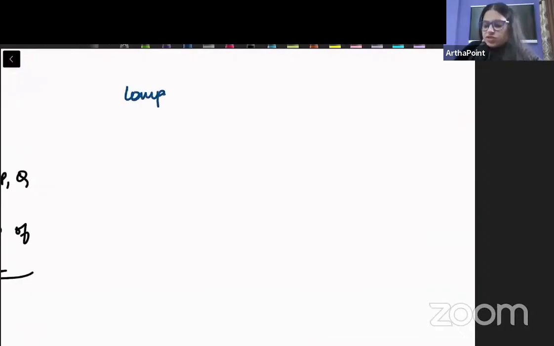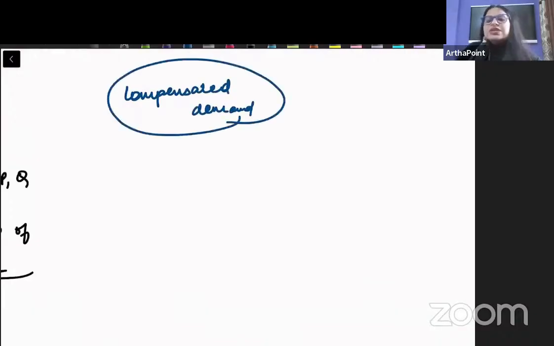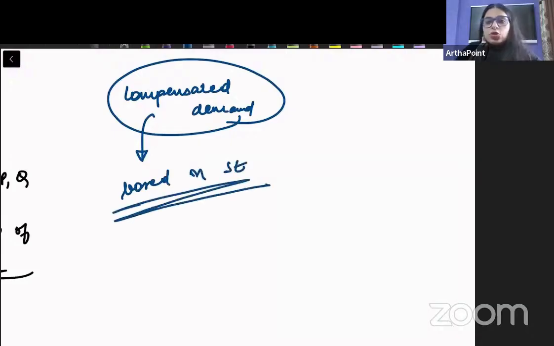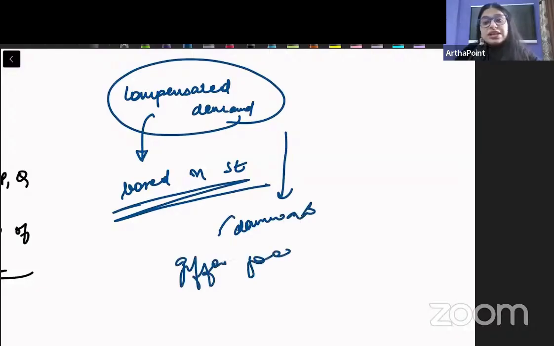There is another thing which you have to remember. देखो, again, I will do it in the next revision session. There is something which is known as compensated demand curve. ये जो compensated demand curve है ना, this is based only on substitution effect. So compensated demand curve is always downward sloping even for Giffen goods. ये Giffen goods के लिए भी downward sloping ही होता है. So just remember that the compensated demand curve is always